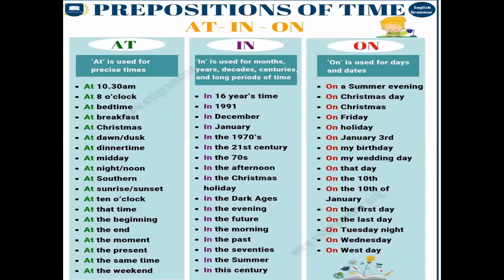Before indicates earlier, and after indicates later. Like March comes before April. By. By is used to tell the time in the watch. Like it is 5 o'clock by my watch. You never say it is 5 o'clock in my watch. Okay.